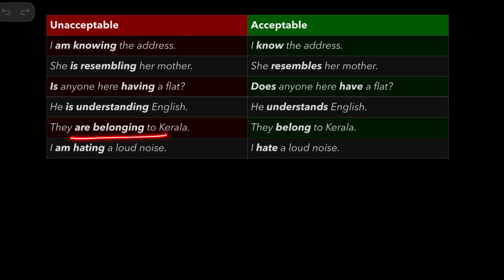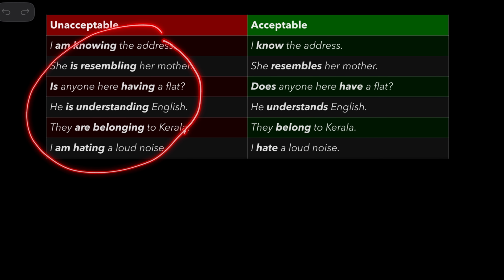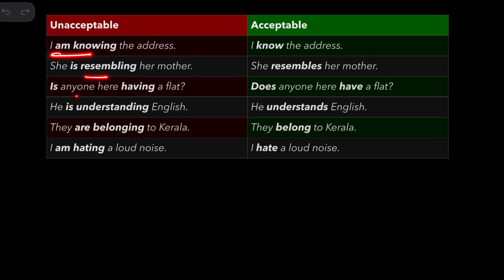"They are belonging to Kerala." Wrong. "They belong to Kerala." "I'm hating a loud noise." "I hate a loud noise." So you know why these are wrong. They are all stative verbs, verbs that do not indicate any action. So you cannot use such words in present continuous tense.